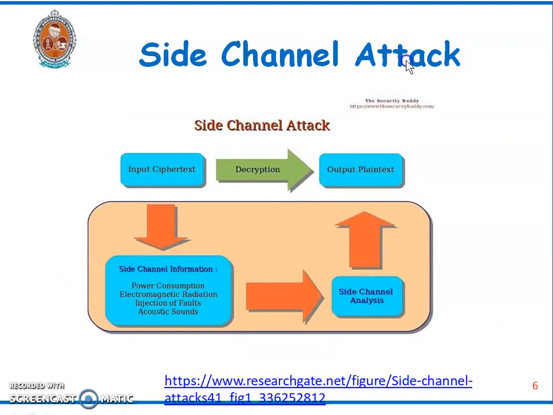So see the side channel attack here. How it is performed is, we give the ciphertext for decryption. Here is the side channel information. What side channel information does it gather? It observes the power consumption of the system which we are using, and then it observes the electromagnetic radiation, and then it injects some faults into the system, and we will see what acoustic sounds are. That means it observes the pressing of our key buttons.